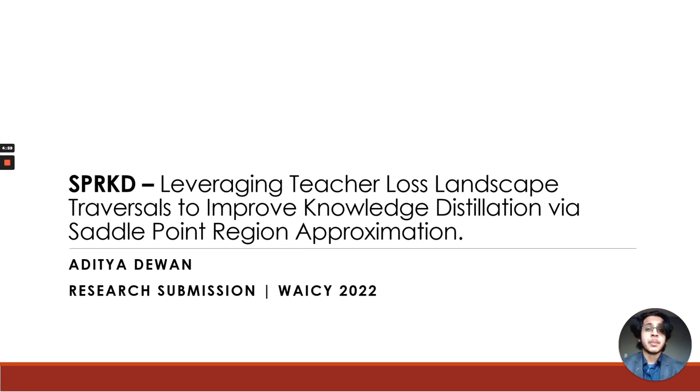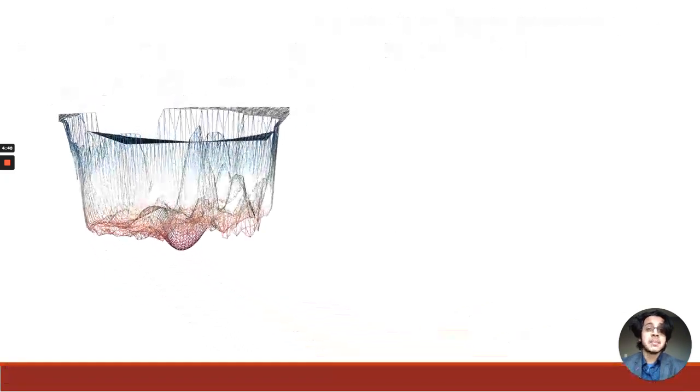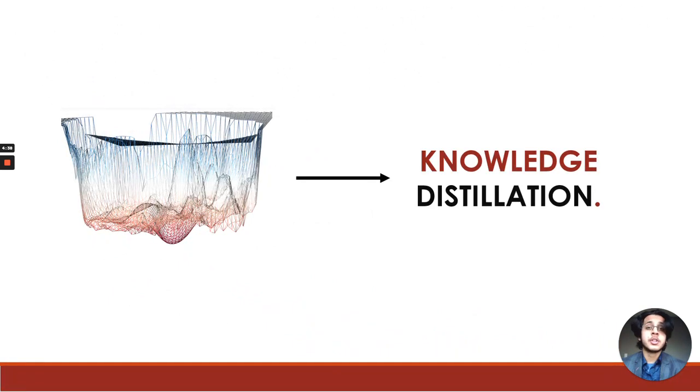Hey everyone, my name is Aditya, and I'm a 16-year-old looking to leverage deep learning to solve real-world problems. Over the last couple of months, I've been focusing on the optimization landscapes of deep neural networks, what these landscapes can tell us about model performance and generalizability, and in particular, how we can use these landscapes to skyrocket something called knowledge distillation by targeting saddle points.